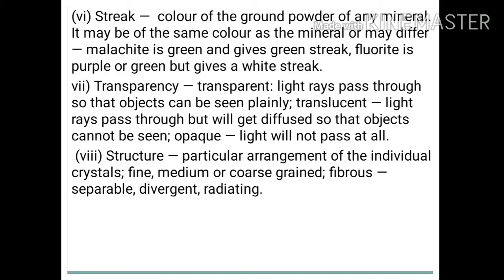Seventh one is transparency. We know what is transparent, in which light rays pass through the objects. We have translucent, in which light rays pass through but get diffused so that the objects cannot be seen. And we have opaque, in which light will not pass at all. So different minerals have different types of transparency. It can be transparent, it can be translucent, or it can be opaque.